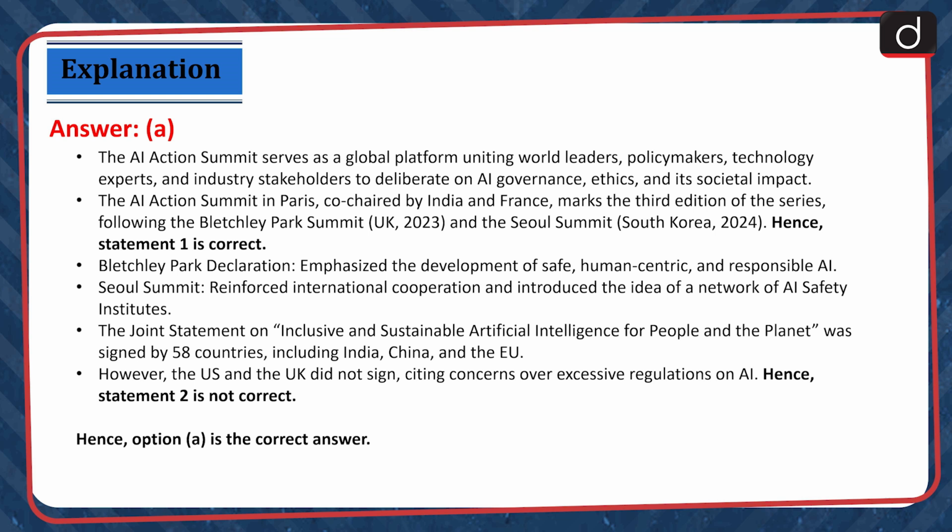Bletchley Park Declaration emphasized the development of safe, human-centric and responsible AI. Seoul Summit reinforced international cooperation and introduced the idea of a network of AI safety institutes. The joint statement on inclusive and sustainable artificial intelligence for people and the planet was signed by 58 countries, including India, China, and the EU.